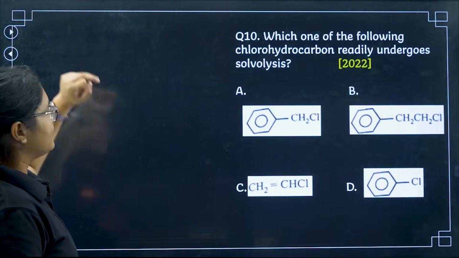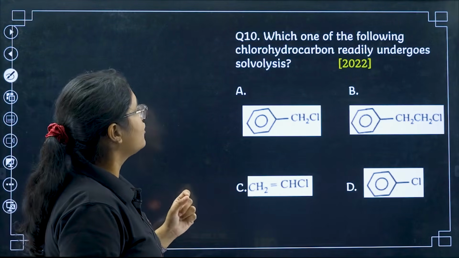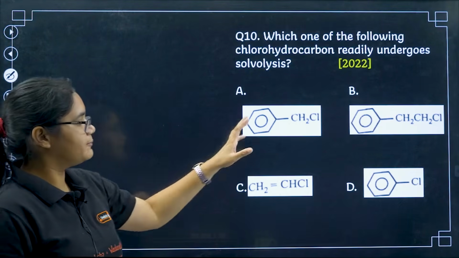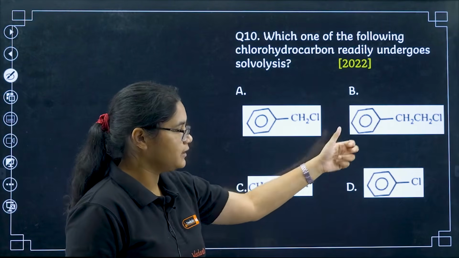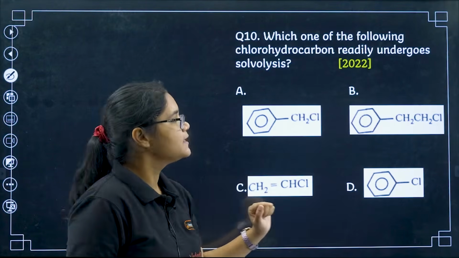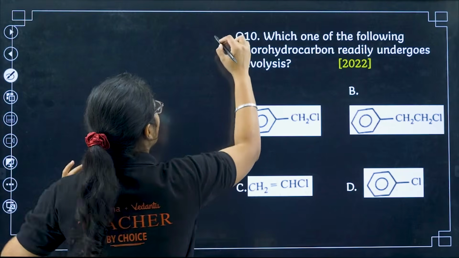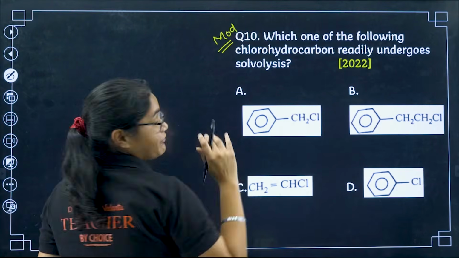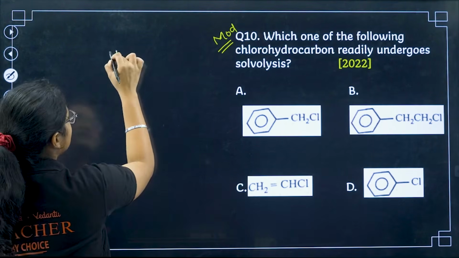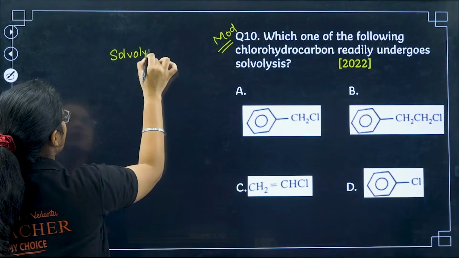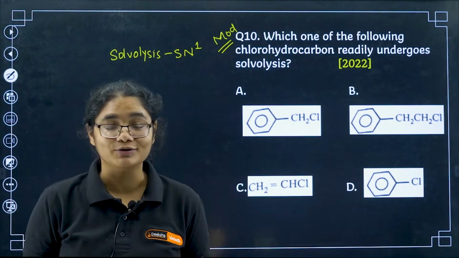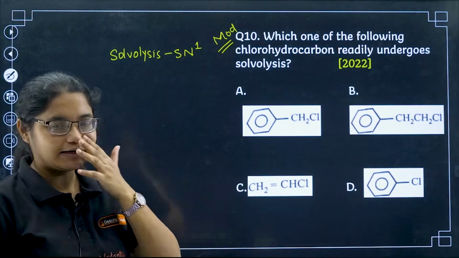Moving to the 10th question: which one of the following chlorohydrocarbons readily undergoes solvolysis? This is a 2022 question and you have been given 4 compounds: benzene with CH2Cl, benzene with CH2CH2Cl, then vinyl chloride and chlorobenzene. This question I'll say is of moderate range. I'll give you a hint before you pause the video and try to solve the question. The hint is that solvolysis follows the SN1 mechanism. This you should know. Solvolysis follows the SN1 mechanism. So now I think you can solve it.